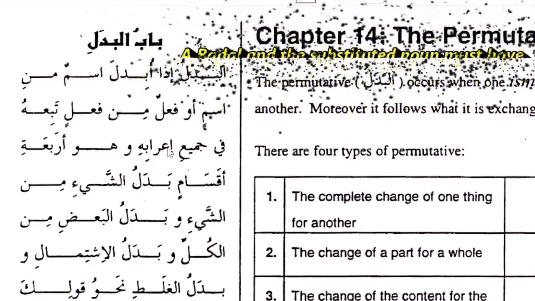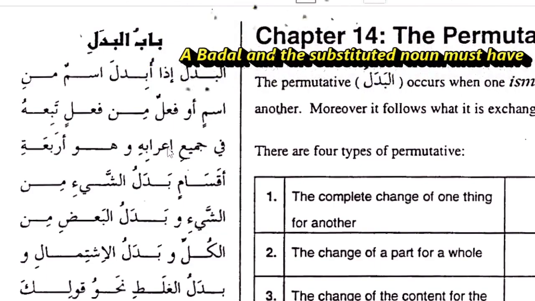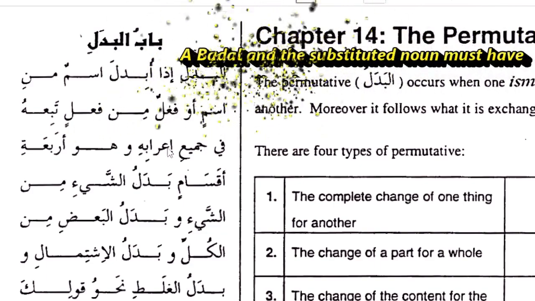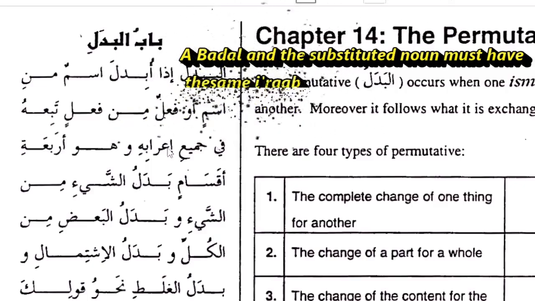So he's saying that in Arabic language, if the first word has a particular Arab, the second word that you put for further emphasis, for further clarification, must have the same Arab.